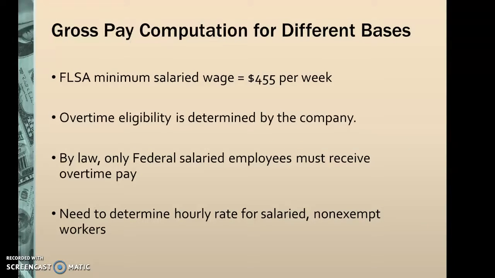The other items that we're going to talk about in this example here is gross pay compensation for different bases. And this is covered on pages 88 and 89 in your book. FLSA's minimum wage salary is $455 per week. Overtime eligibility for an employee is determined by the company. By law, only federal salaried employees must receive overtime pay. So we need to determine the hourly rate for salary non-exempt workers.